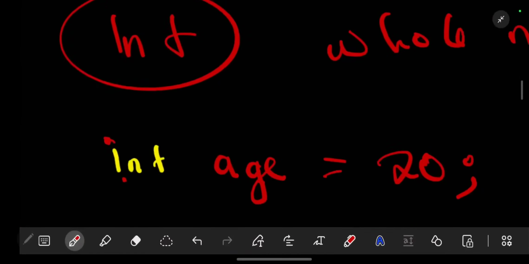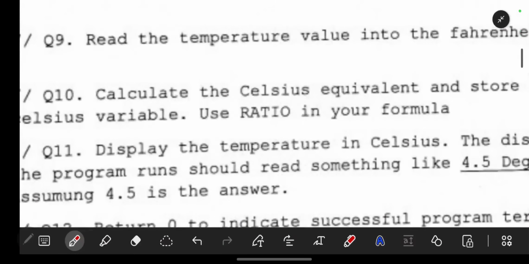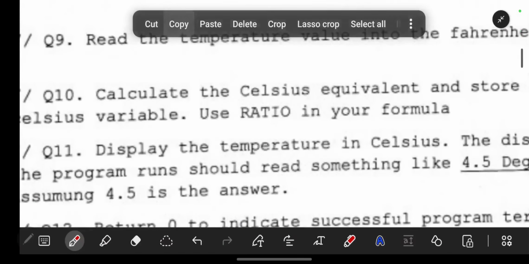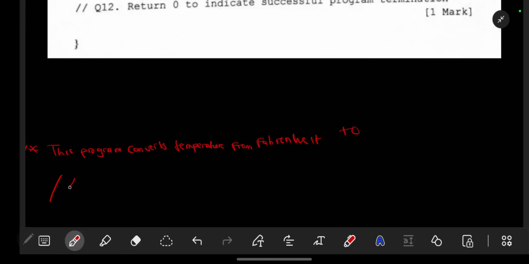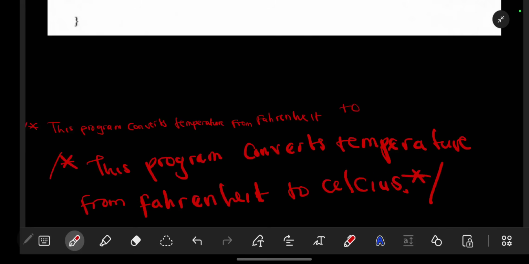Okay, let me just write it properly. So we said this program, so this is how you write this. This program converts temperature from Fahrenheit to Celsius. So this is how we do the comment.